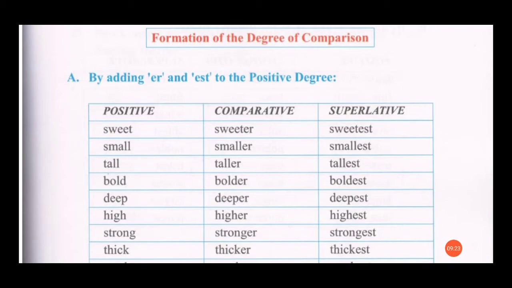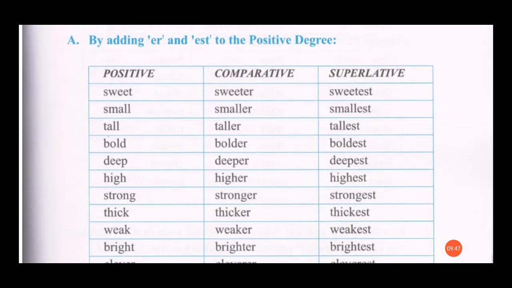So here in your book there is one table given in which some adjectives are given to you and you have to change their degrees from positive to comparative and from comparative to superlative by adding er and est to the positive degree. For example, sweet, sweeter, sweetest, small, smaller, smallest, tall, taller, tallest. So here in these adjectives you are adding er and est to make the comparative and superlative degree. In this way you can learn these words from this table.